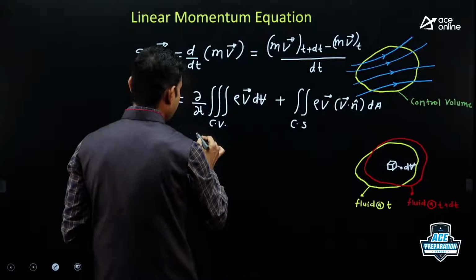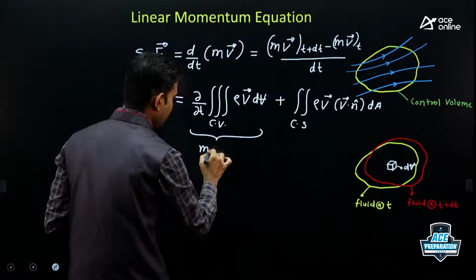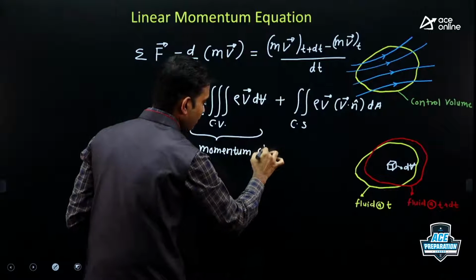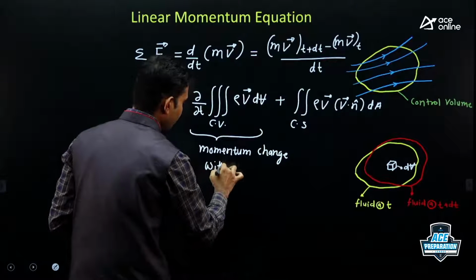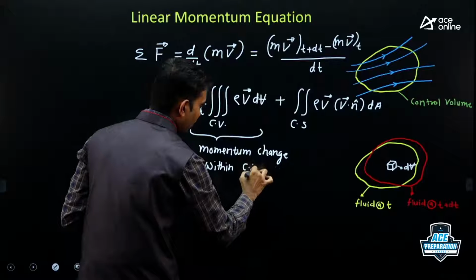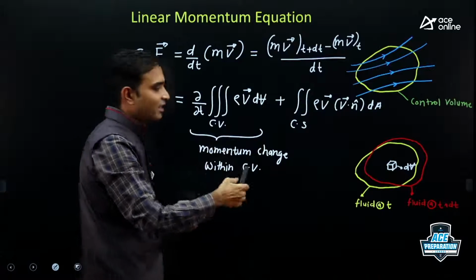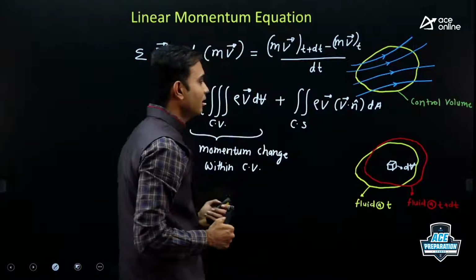So this first term indicates the momentum change within the control volume. Here we are taking the derivative with respect to time, so it indicates the rate of change of momentum happening inside the control volume.